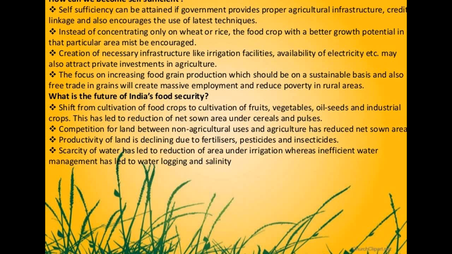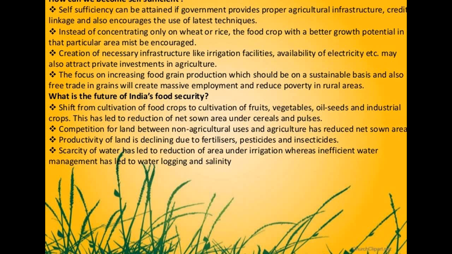Now, creation of necessary infrastructure like irrigation facilities, availability of electricity, etc., may also attract private investments in agriculture. So if better infrastructure is given to them, with agriculture facilities and electricity available, it can also attract private investments. Not only the government, private investors could also become interested in agriculture then.